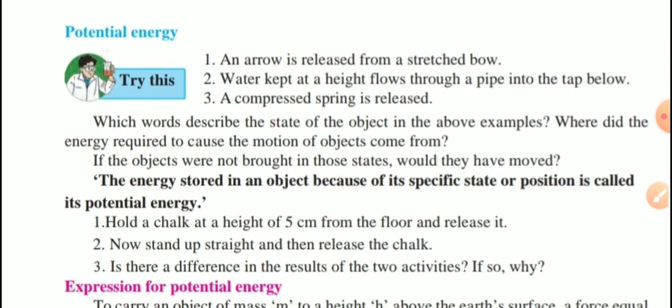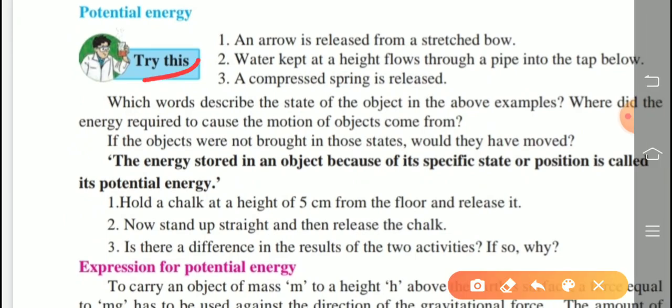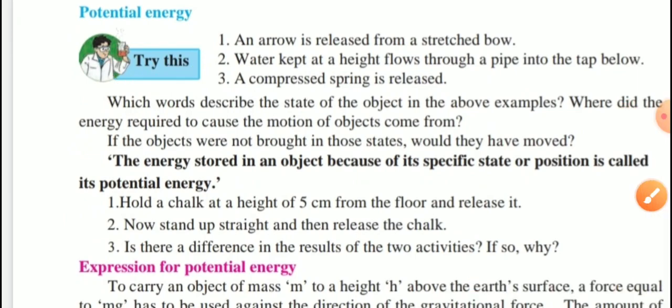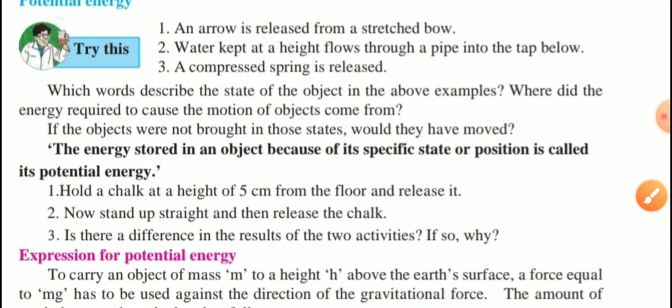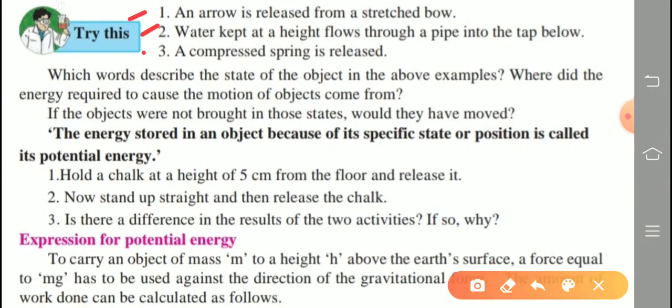Now the next point is potential energy. Try this activity at home, but I will show the theoretical answer. Three options are given. First, an arrow is released from a stretched bow.